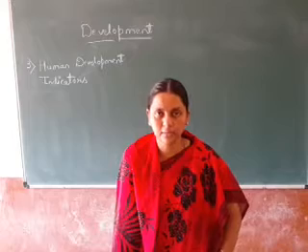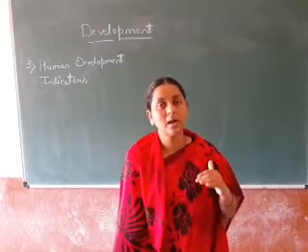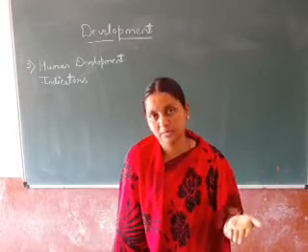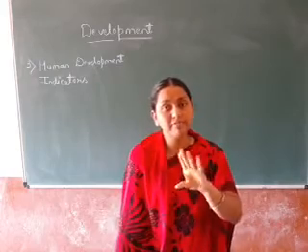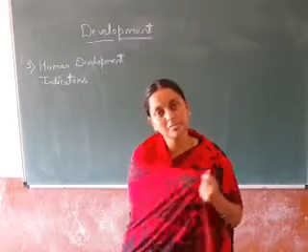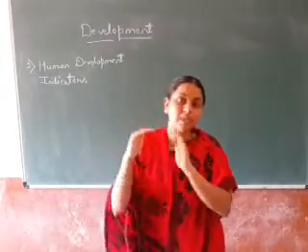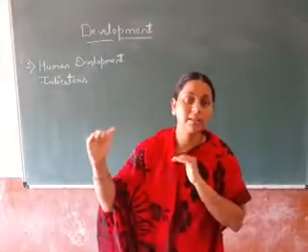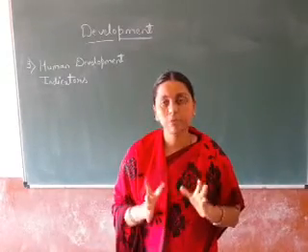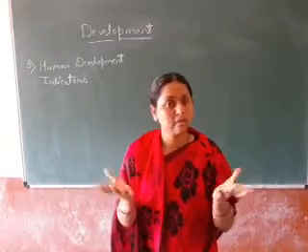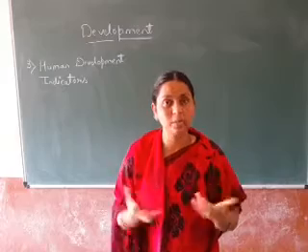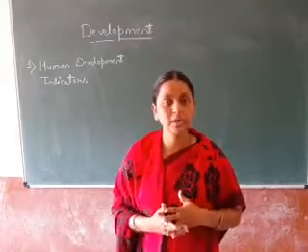I said health: how long and healthy a life they should lead. So what is their life expectancy? Life expectancy means the maximum age up to which a person in that country can be alive. Understood? In a few countries where there is a very good environment, fresh air, clean water, and healthy food to eat, what happens there?